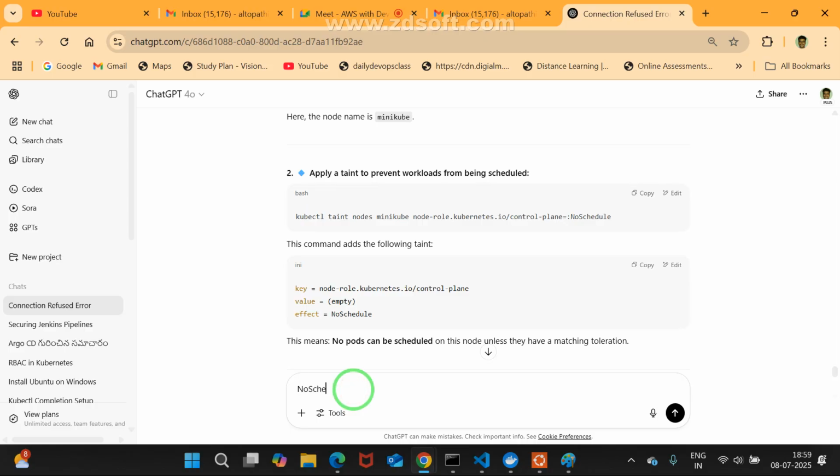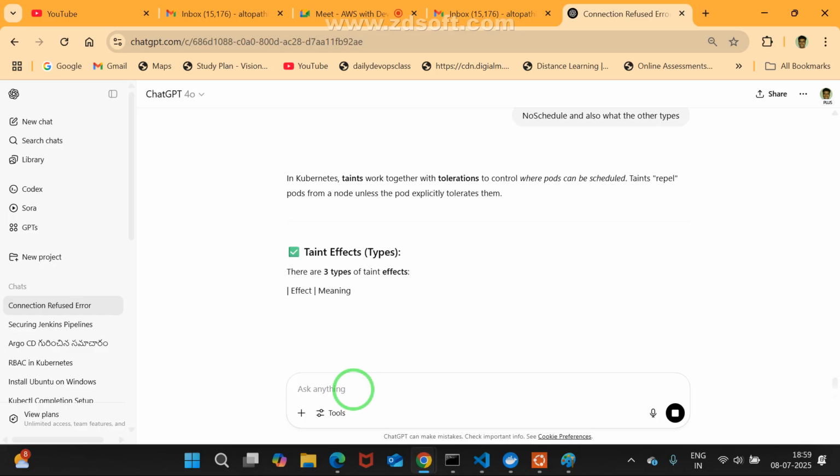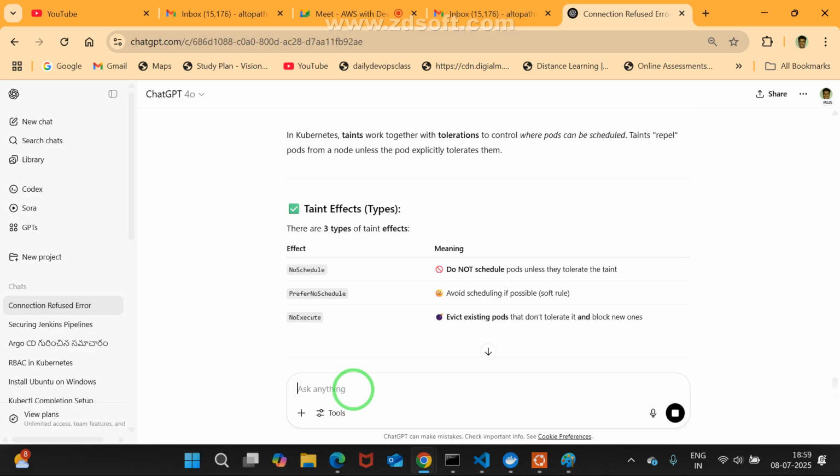NoSchedule, and also what are the other types? Two more types are there. In Kubernetes, taint works together with tolerations. There are three types of taint effects. One is NoSchedule. See, PreferNoSchedule, NoExecute. See, NoSchedule: do not schedule pods unless they tolerate the taint.